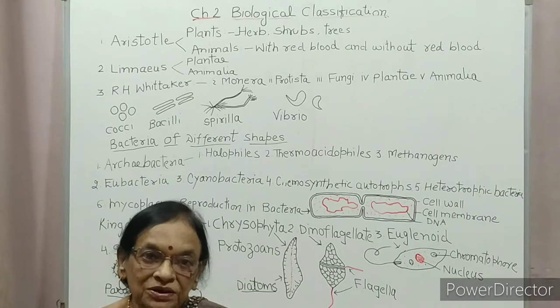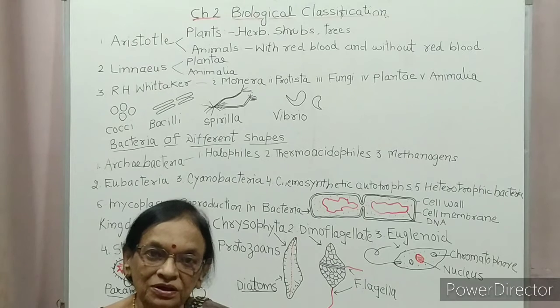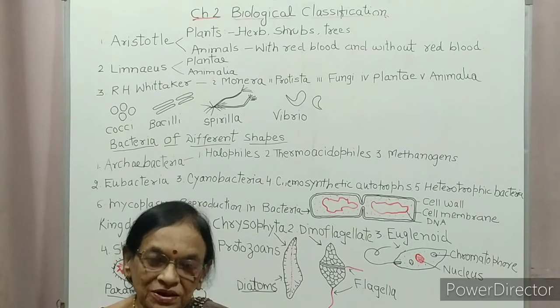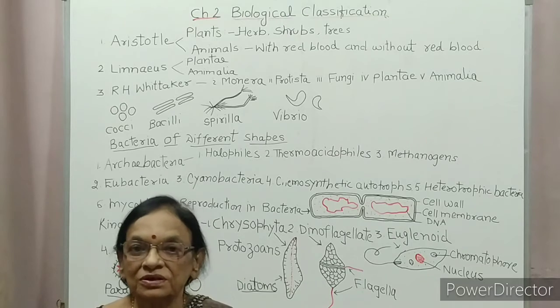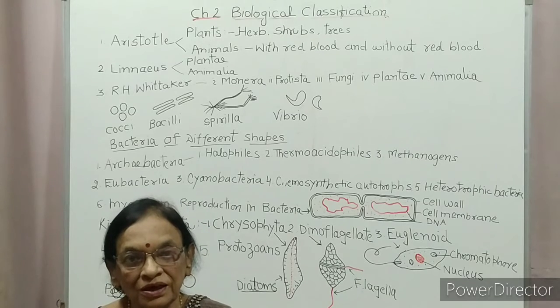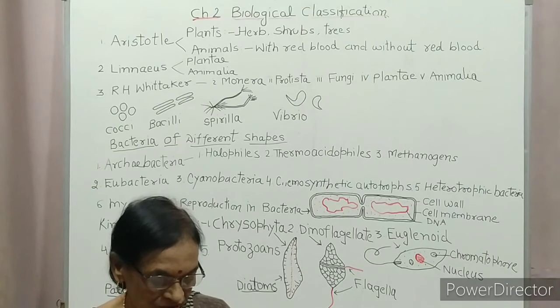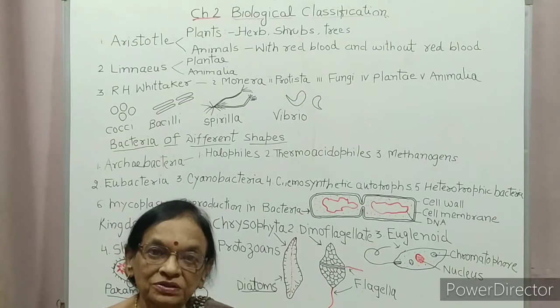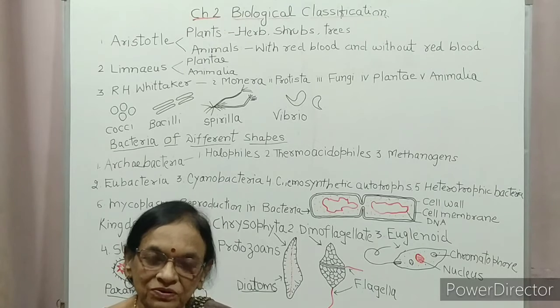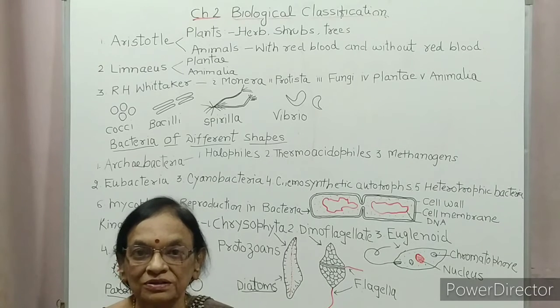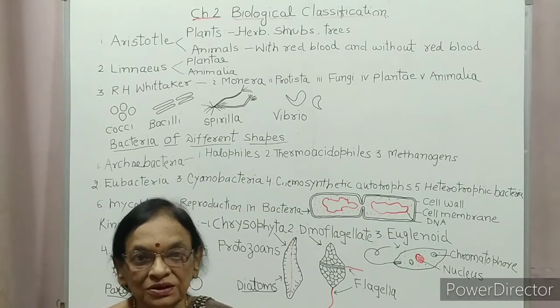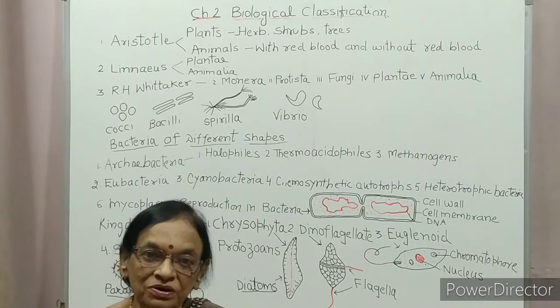Now, bacteria may be autotrophic or chemosynthetic. Autotrophic means they have chlorophyll and they can prepare their own food. What is chemosynthetic? With chemical reaction, they derive the energy. So, chemosynthetic bacteria have chemical reaction in their body.